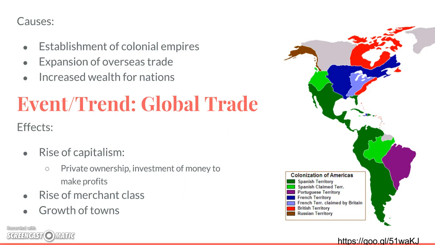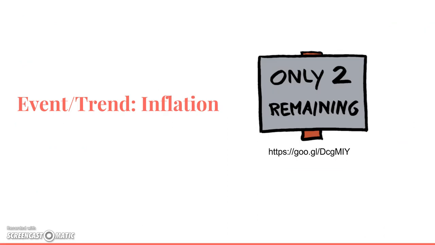And also there's a growth in towns. The towns are getting bigger. More people are moving into cities as a result of the rise of capitalism and the rise of the merchant class as well. Another event or trend we're going to talk about is inflation. Now you have to know what inflation is.